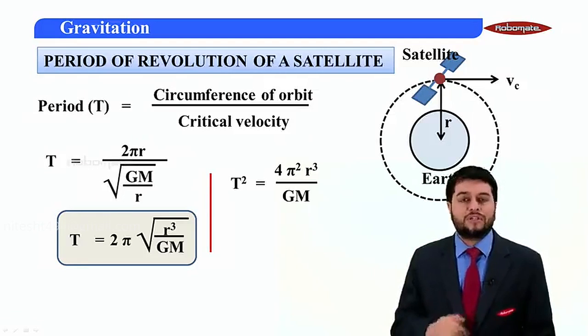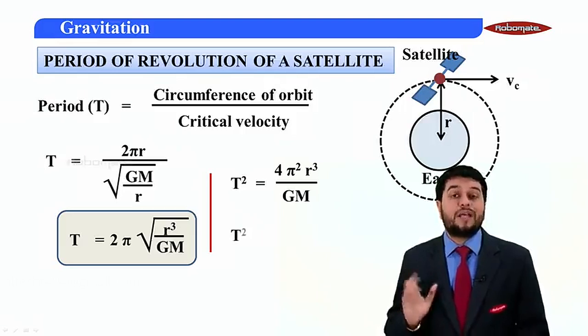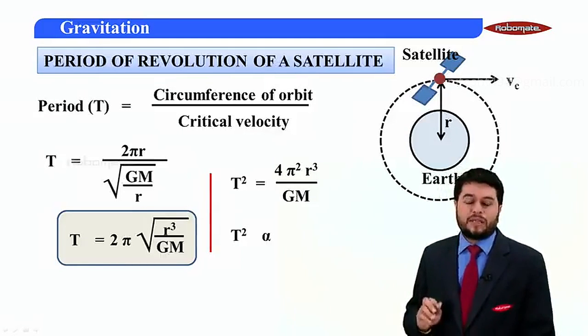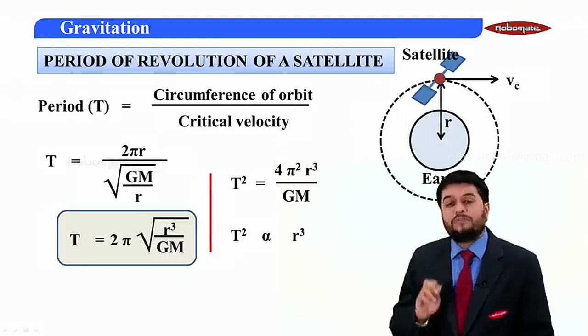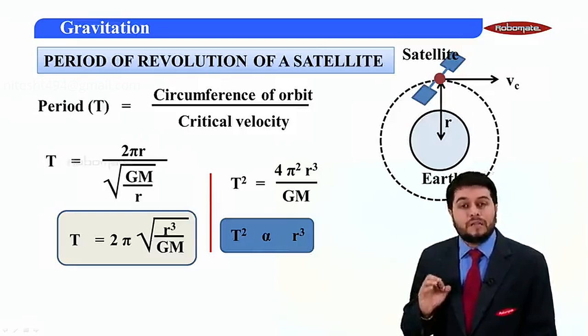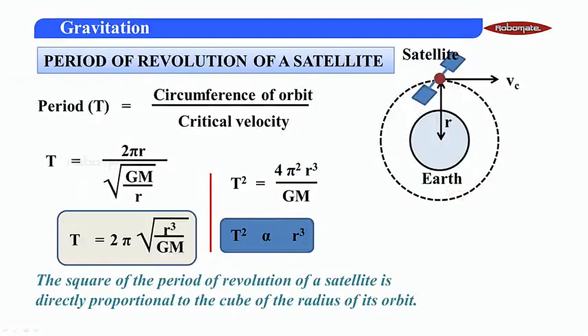For this illustration it's a constant. If I remove all those constants and put a proportionality, I get T square is directly proportional to r cube. A very important relation: the square of the period of revolution of a satellite is directly proportional to the cube of the radius of its orbit.